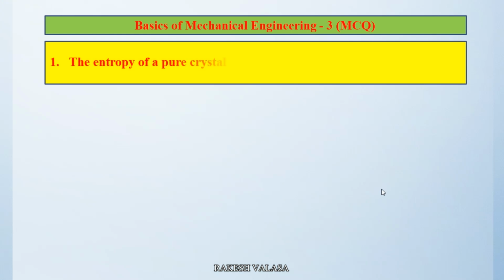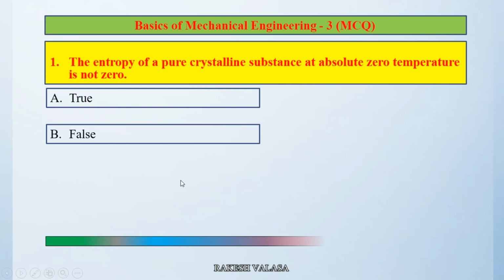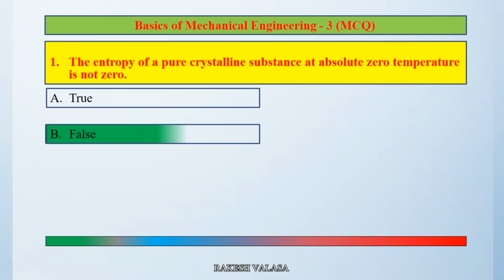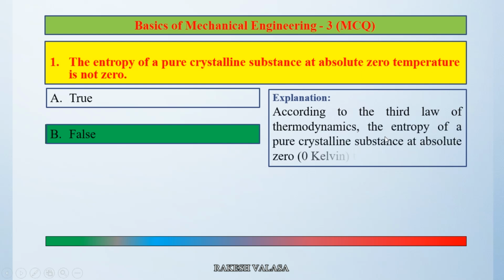Question number 1. The entropy of a pure crystalline substance at absolute zero temperature is not zero. Option A true, option B false. The correct answer is option B false. Let us see the explanation. According to the third law of thermodynamics, the entropy of a pure crystalline substance at absolute zero, meaning 0 Kelvin, temperature is 0. So the correct answer is option B false.